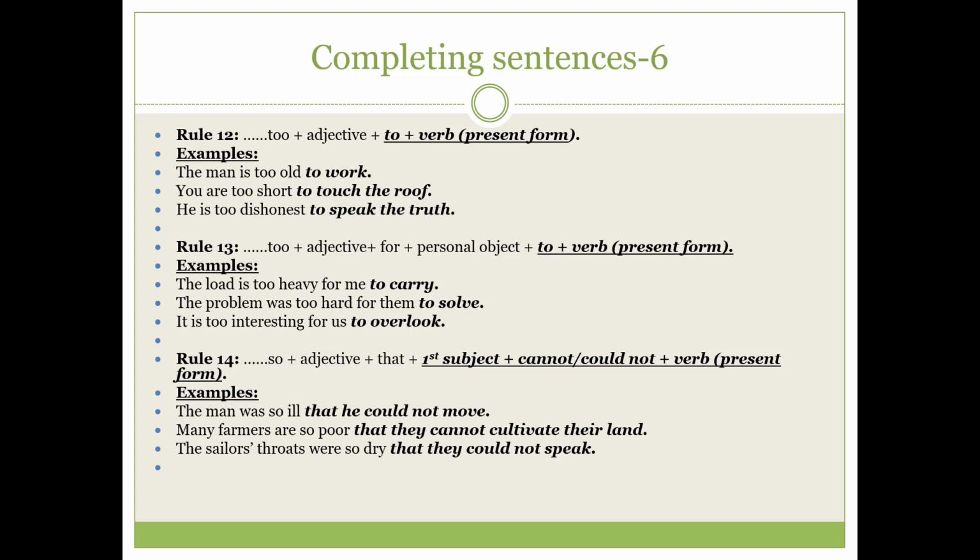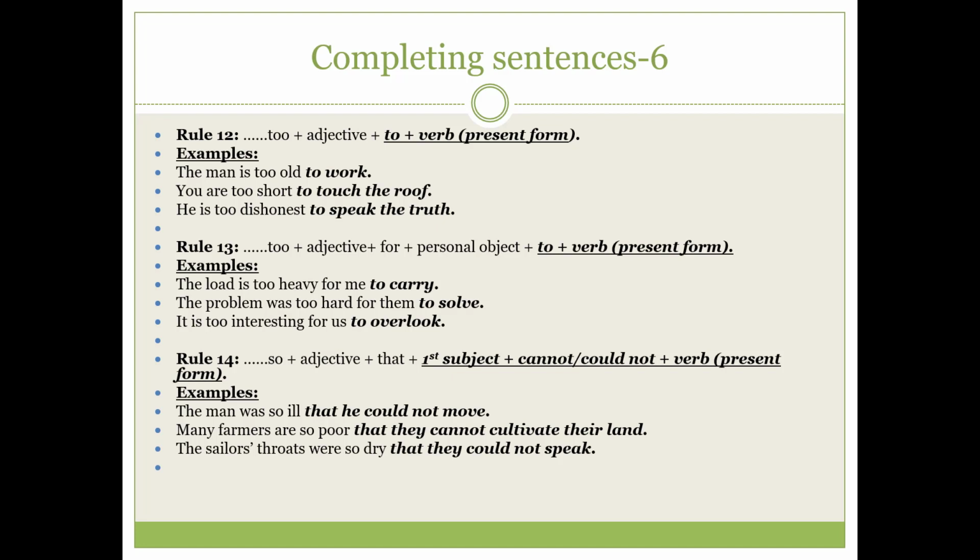Okay, so whenever you get too, and after too you have to use an adjective, and then you have to use to, and after that you have to use the present form of the verb. The man is too old to work, like this. Another example: you are too short to touch the roof. It means that you are so short that you cannot touch the roof. Implied meaning is negative. Okay?